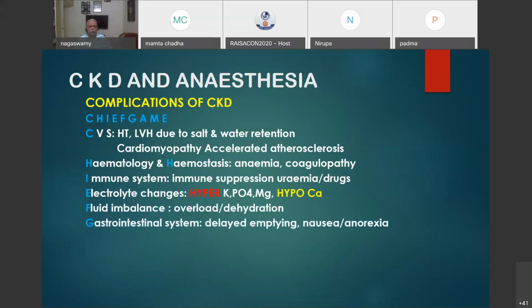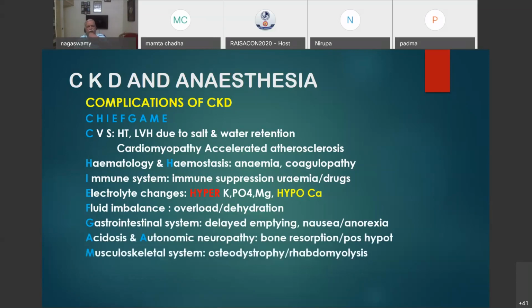In the gastrointestinal system, there may be delayed emptying, nausea, and anorexia, which cause nutritional depletion, and folic acid and iron are not taken, which may contribute to anemia. Acidosis and autonomic neuropathy are the other two problems that can happen. In acidosis, bone resorption happens, and postural hypotension can be the problem with autonomic neuropathy.